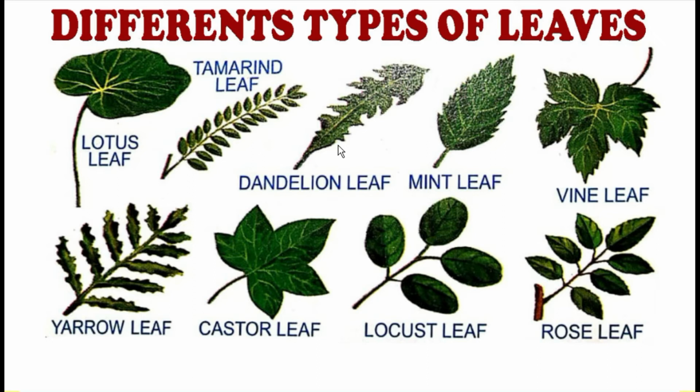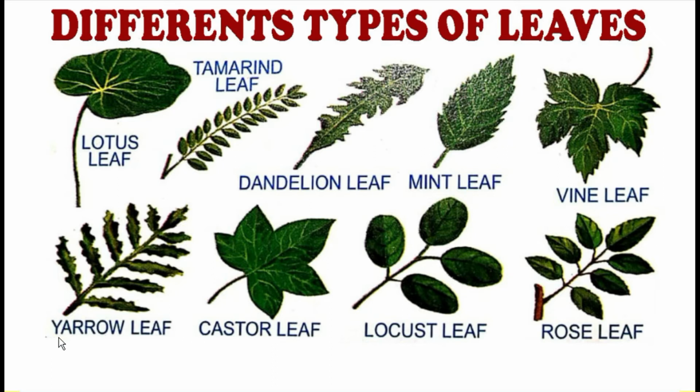Now come to the mint leaf. You must be using these leaves. See how beautiful this leaf is. It is known as mint leaf. Now we will see the wine leaf. These leaves are also very beautiful. See the stem, it is a very thin stem. You can identify it from the picture only. It is known as wine leaf.